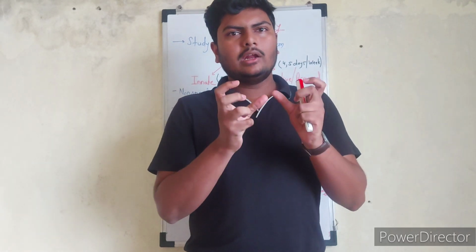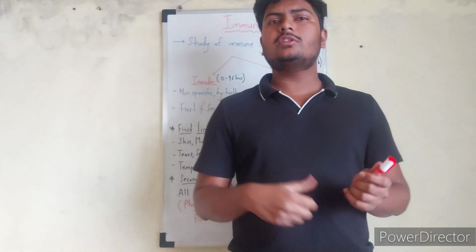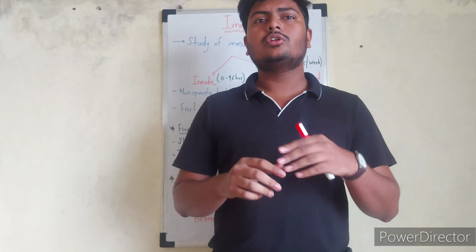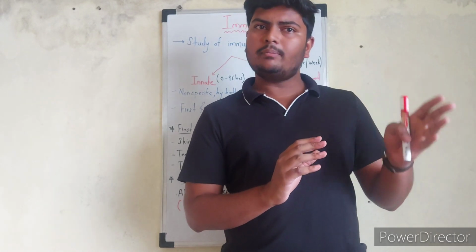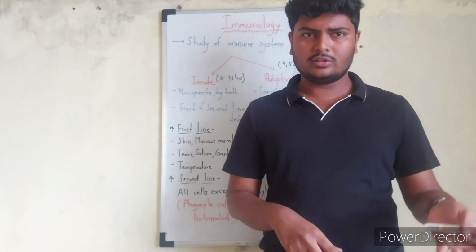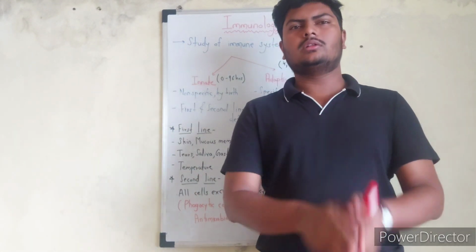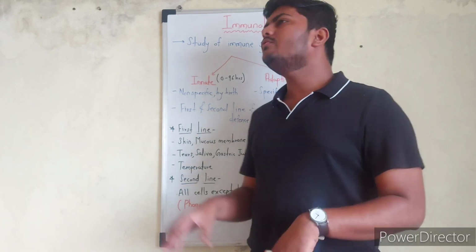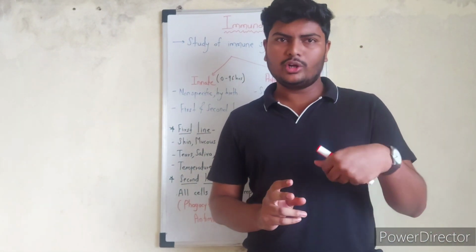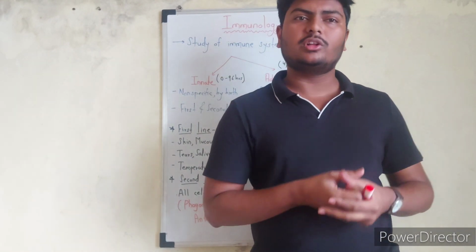And let's say I encounter the same pathogen again after 6 months. Innate immunity is not going to have any memory of this pathogen. It will act against that pathogen in the same way after 6 months also. The mechanism will be the same even after 6 months, when I encounter that pathogen for the second time.